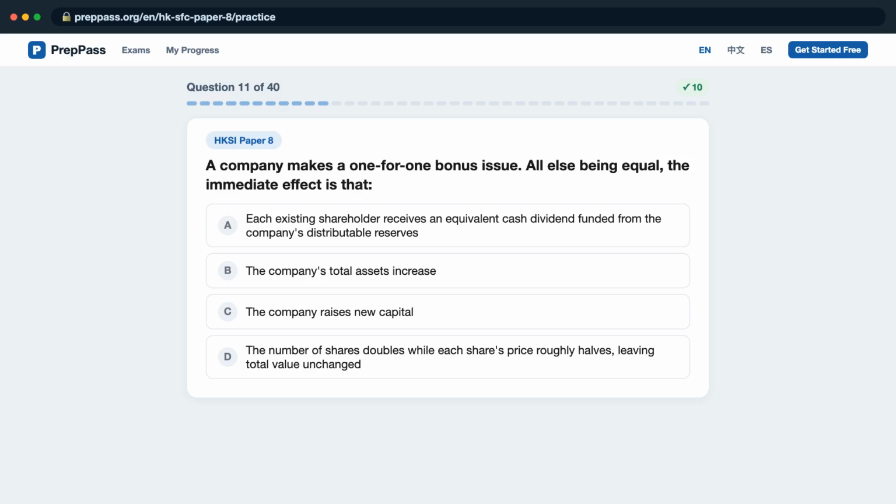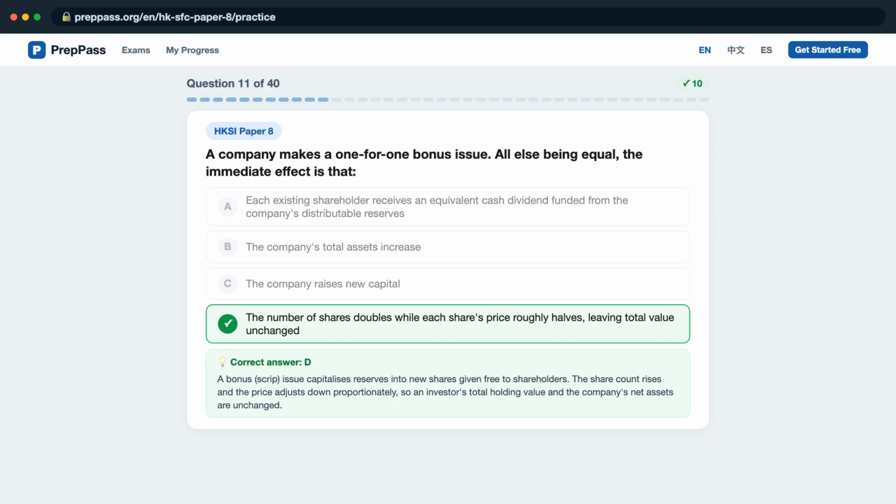Question 11. A company makes a 1-for-1 bonus issue. All else being equal, the immediate effect is that: A, each existing shareholder receives an equivalent cash dividend funded from the company's distributable reserves? B, the company's total assets increase? C, the company raises new capital? D, the number of shares doubles while each share's price roughly halves, leaving total value unchanged? The correct answer is D.